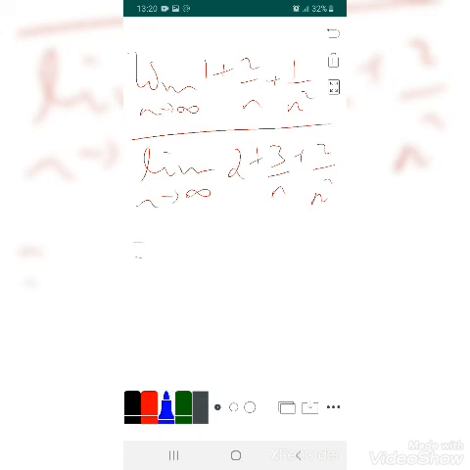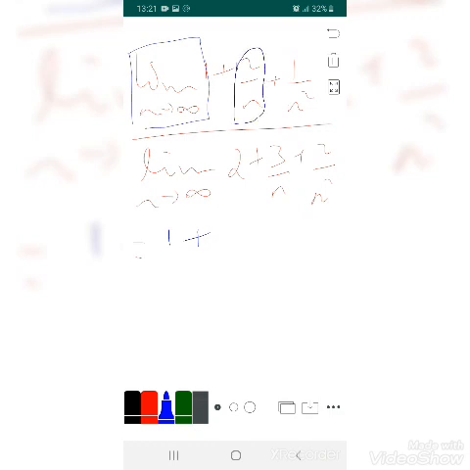We know that the limit of a constant is the constant itself. Therefore, for each individual limit, this limit is 1, and as n tends to infinity, 2 over n approaches 0.